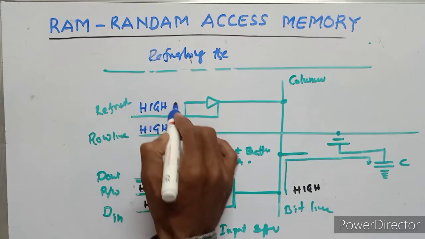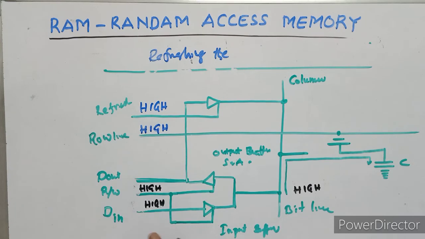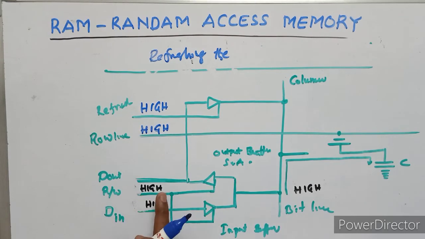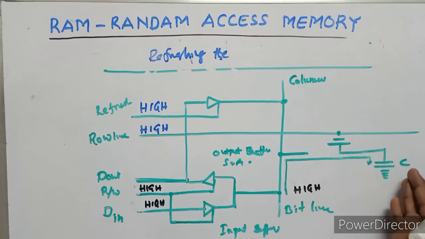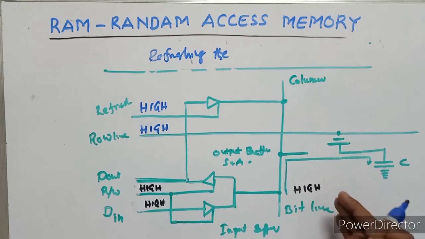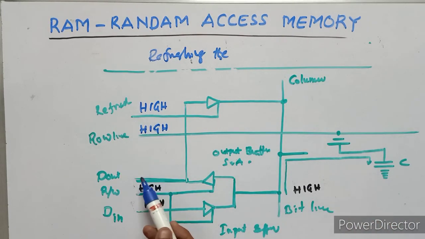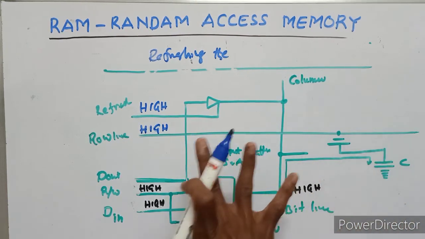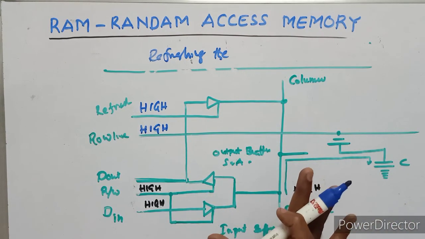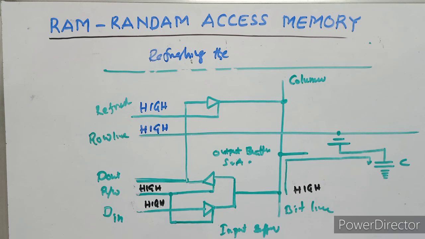Refresh is high, row line is high, read or write is high, D input is high. The transistor connects the capacitor, its charge is high, and the output connection is also high. So this is the condition for refreshing the memory cell. Totally this is the DRAM.